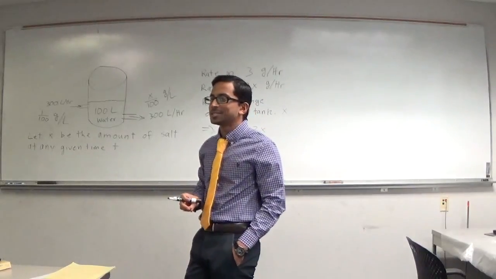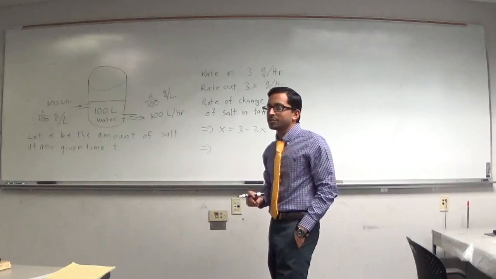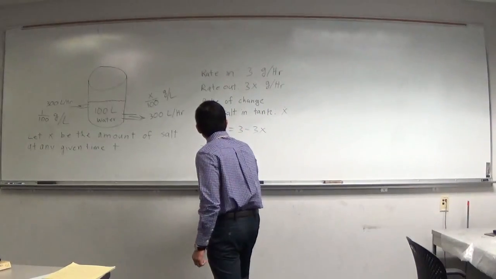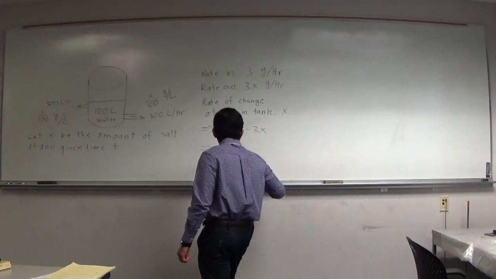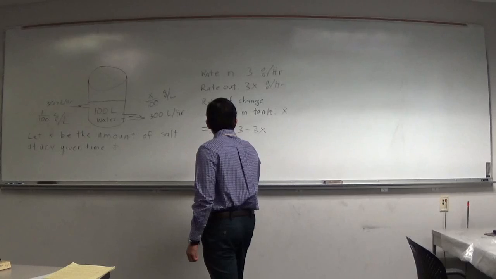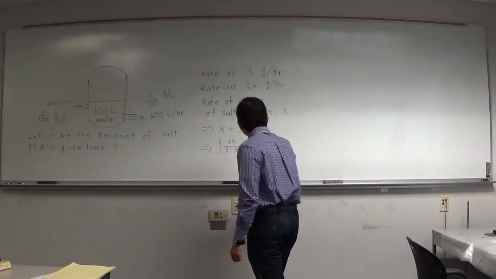So what's the easiest method that we can use for any sort of ODE? Separation, right? So that means we're just going to have an integral of dx over 3 minus 3x is going to be integral of dt.